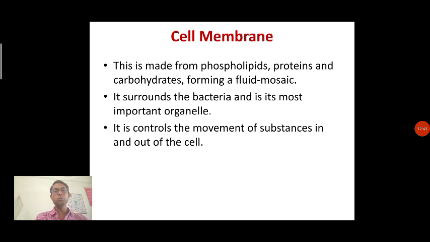It controls the movement of substances in and out of the cell. So the material which is present outside will get entry inside only through this cell membrane, or it is also restricted by this particular cell membrane.